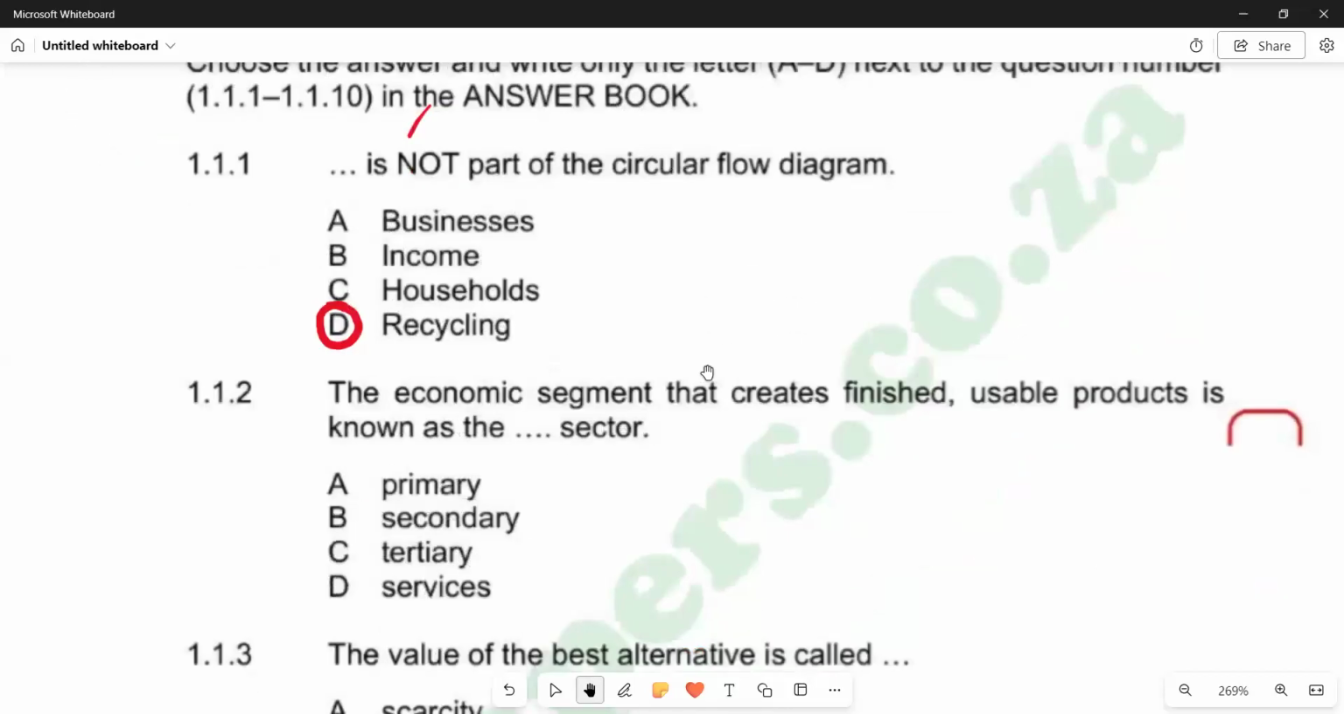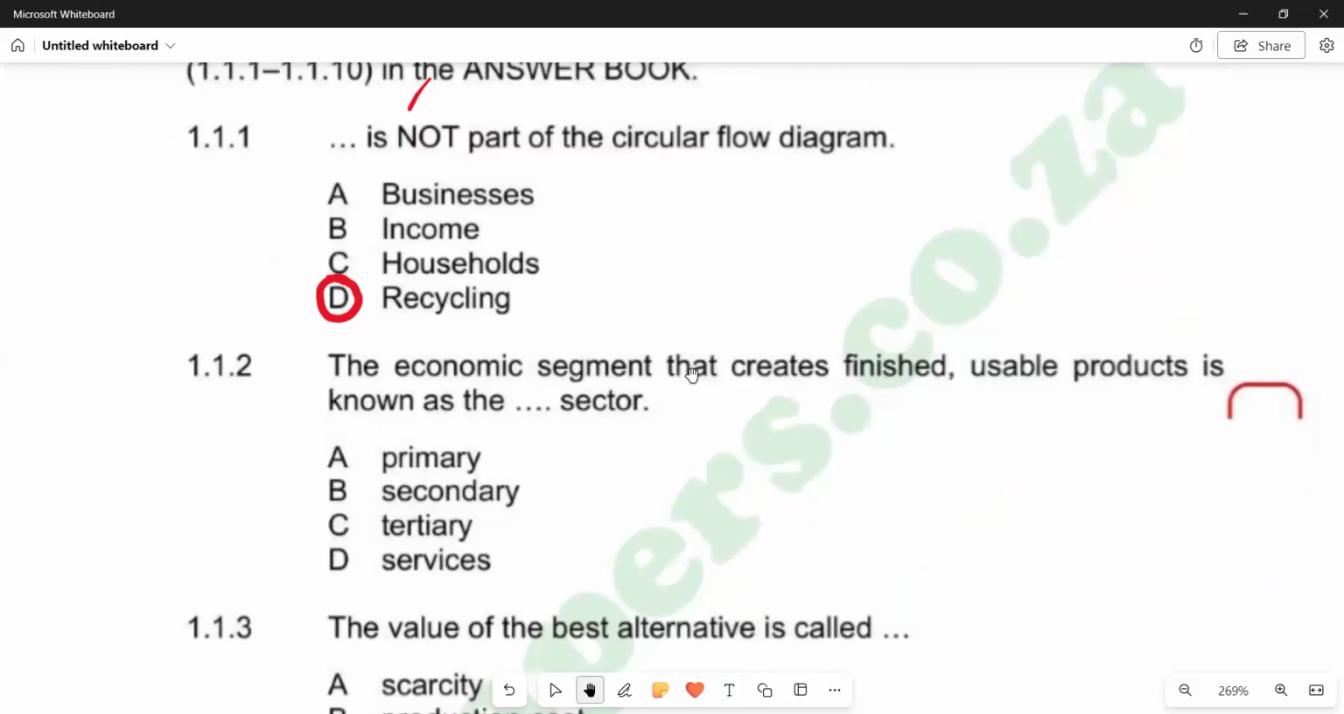And it reads: the economic sector that creates finished goods, usable products, is known as the dash sector. Obviously, the creation of finished goods is done when goods are being manufactured, and obviously that happens in the secondary sector. So we have got B as the correct answer. And then we've got 1.1.3.